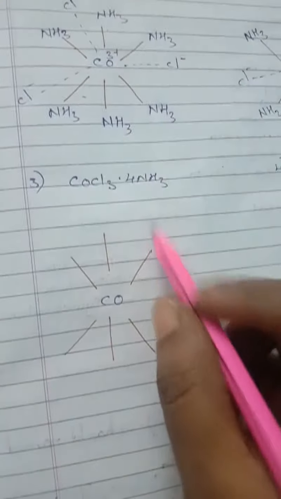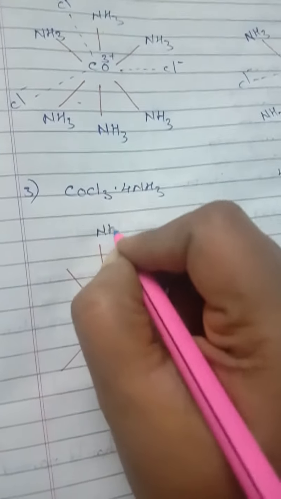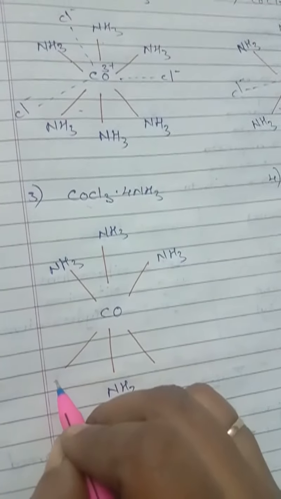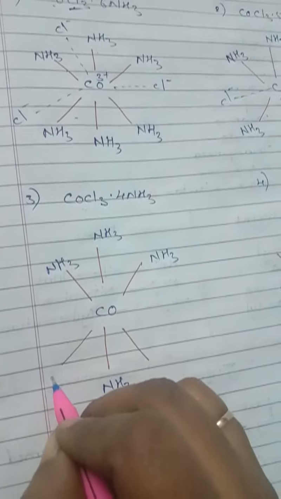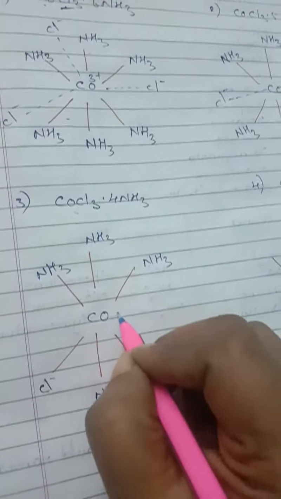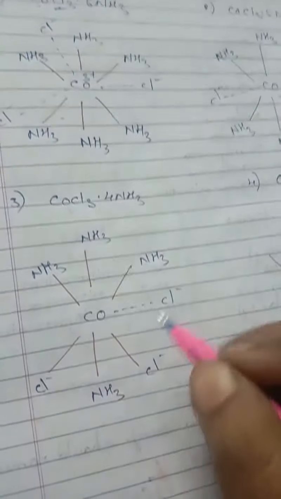Next comes here. How many ammonias are there? 4. So NH3, NH3, NH3, NH3. How many chlorines are there? 2. So write down here one Cl minus, one Cl minus, and another one is with dotted lines.